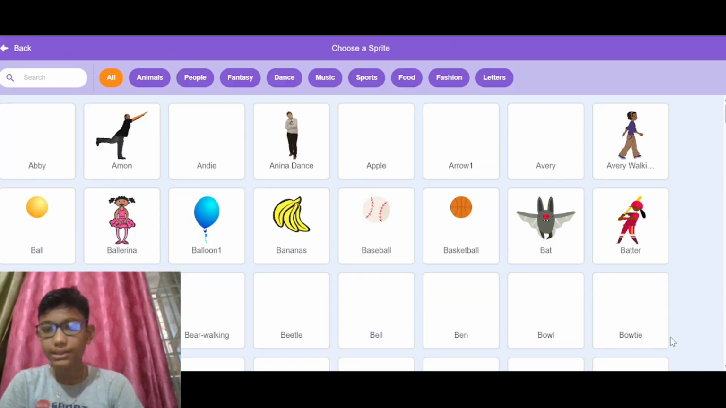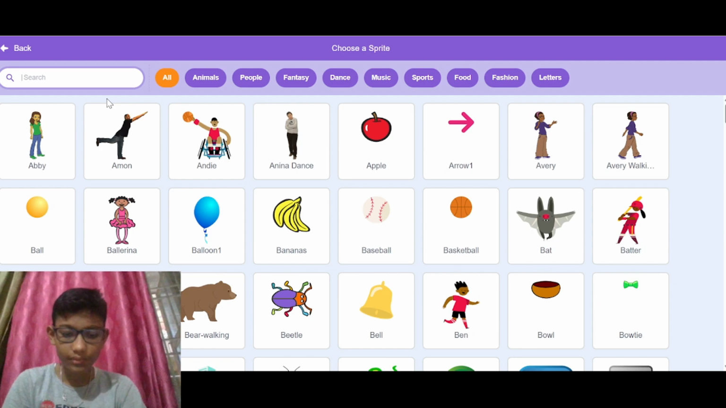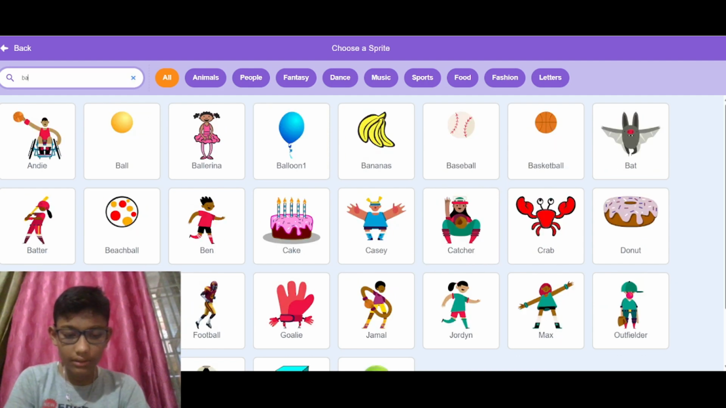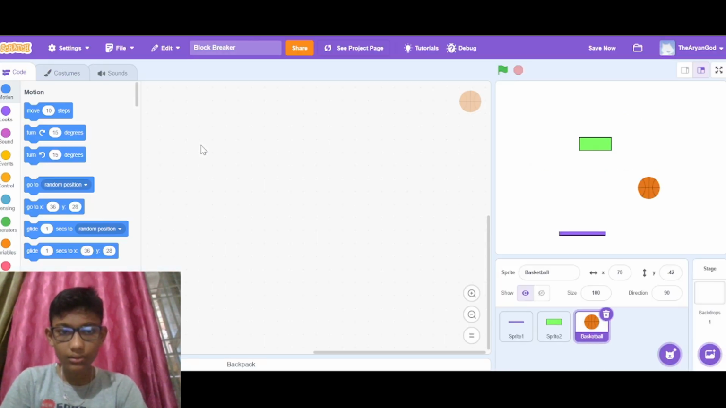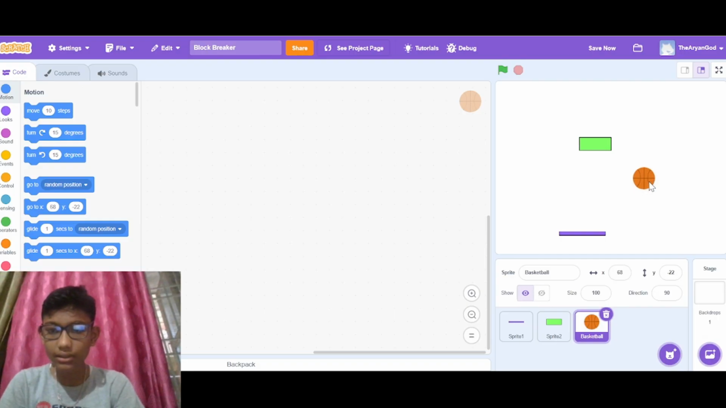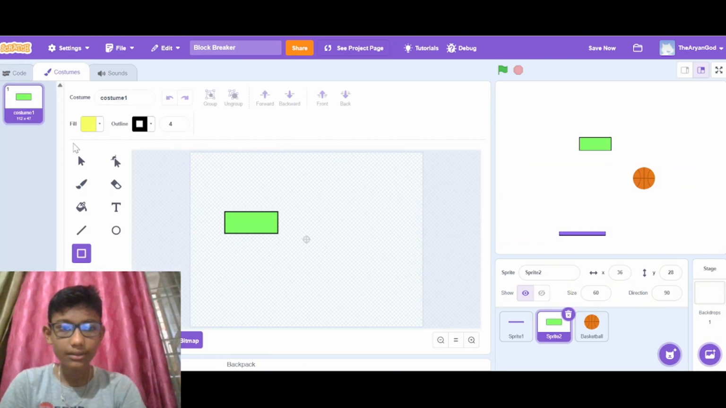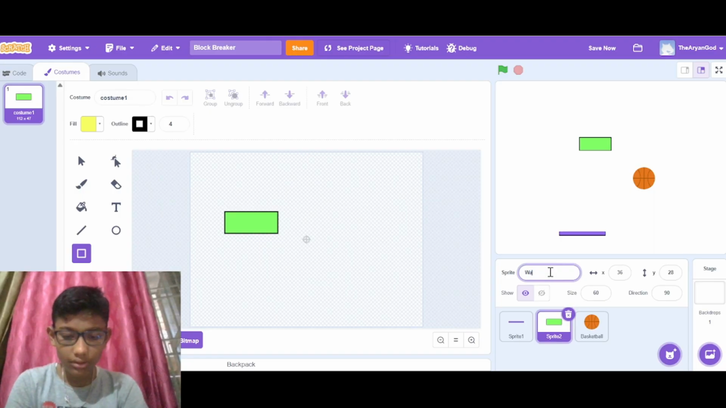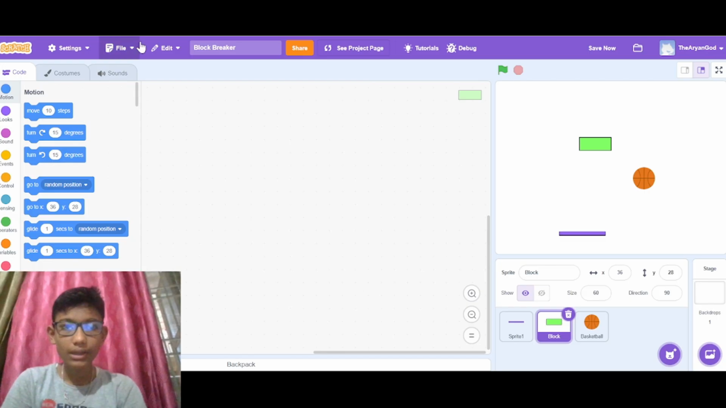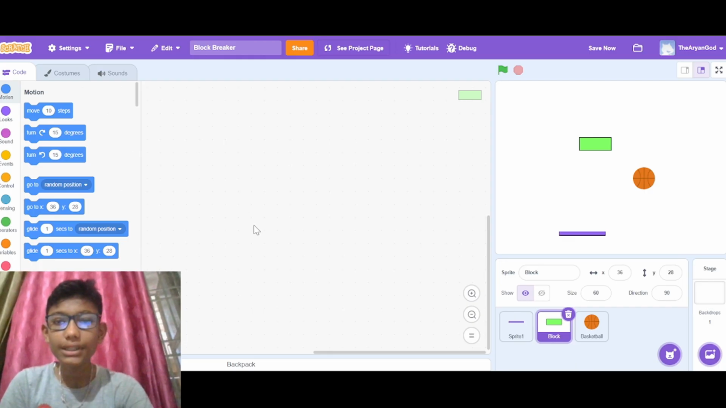Now let's choose a new sprite, a basketball. And then let's rename the sprite as block. Okay, now everything is ready. Now we write our code.